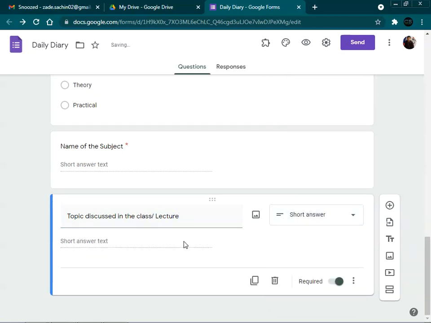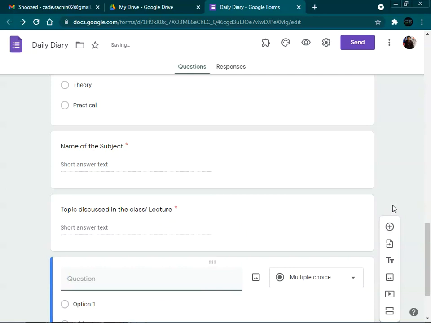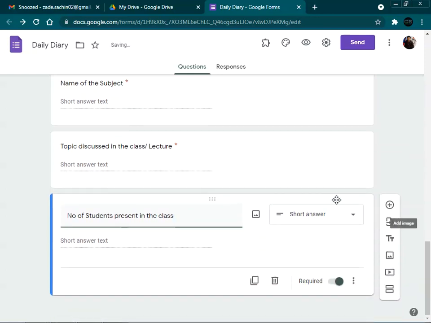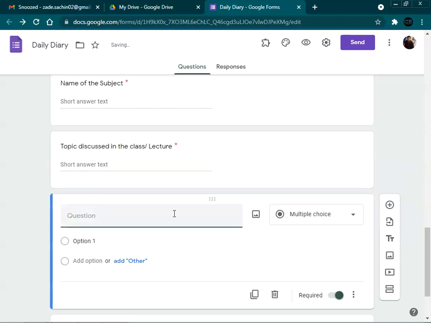So up to this, these are nothing but the compulsory questions. We can add one more thing, that is nothing but the regarding the presence of the students. So number of students present in the class, whatever be the topic discussed in the class, that will be discussed here. So we can add one more question, that the